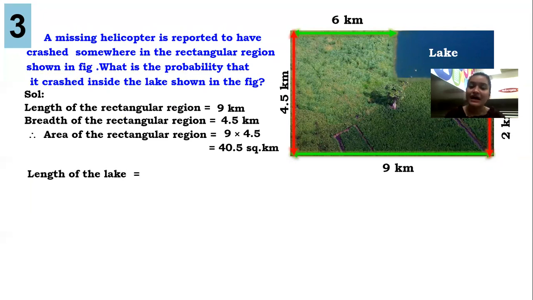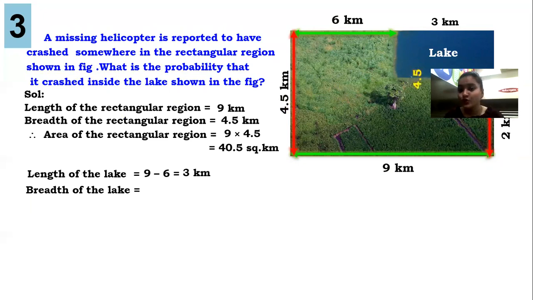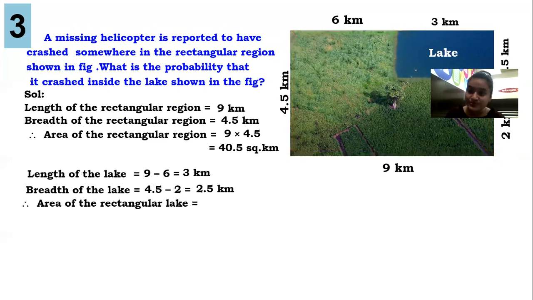40.5. Now talking about the lake. Over here it is 9 and that is 6. So opposite sides are equal, so the remaining part will be 3. Again this is 4.5, that is 2, so the remaining part will be 2.5. So we got the length and breadth of the lake as well. So the area of the lake is length into breadth, that is 3 into 2.5, which is 7.5. So I got the area of the rectangular region and the area of the lake.